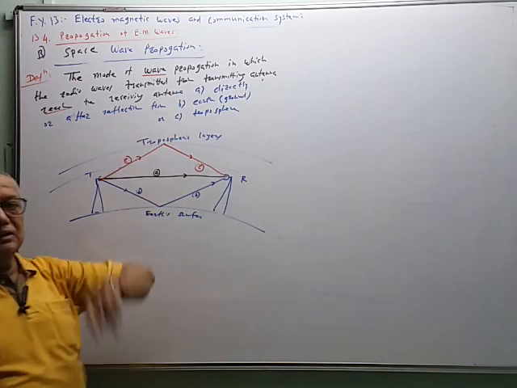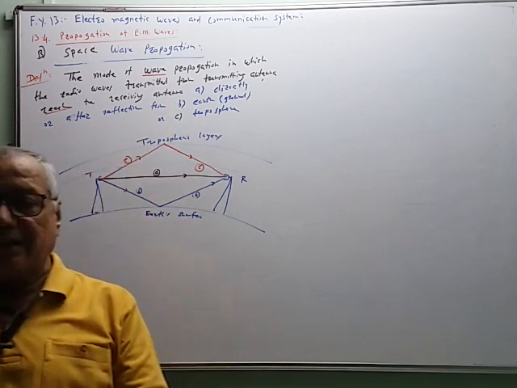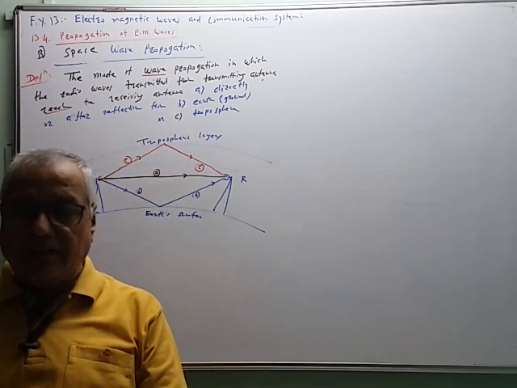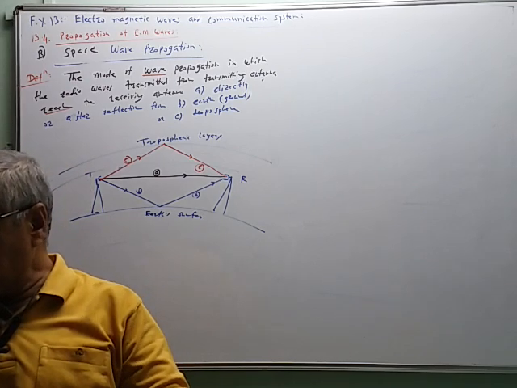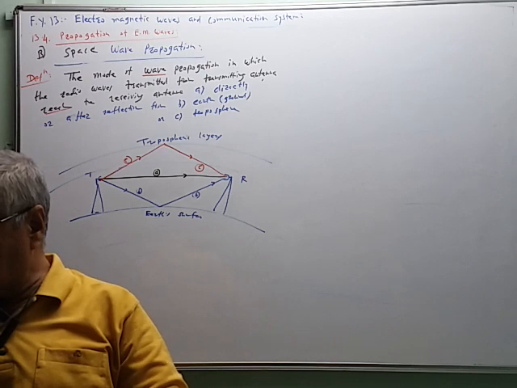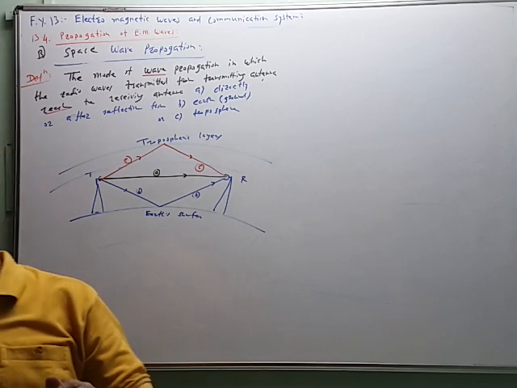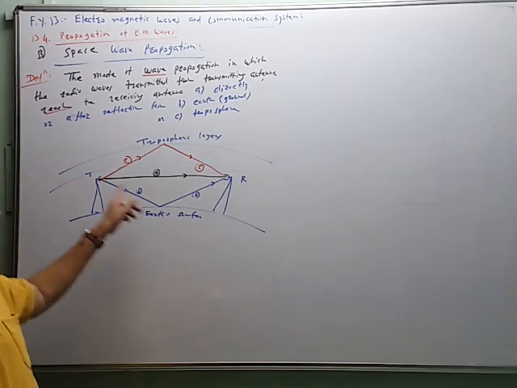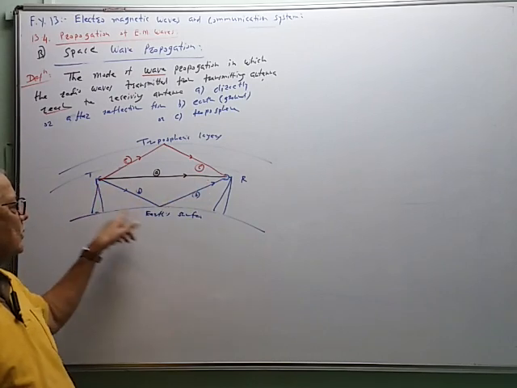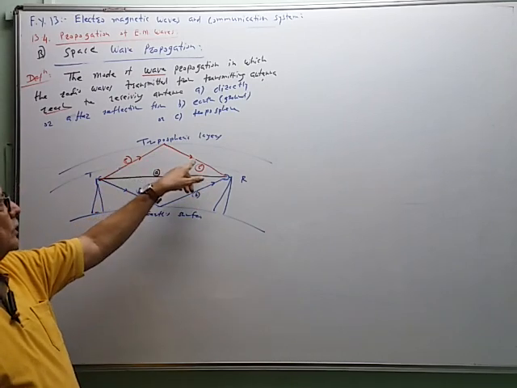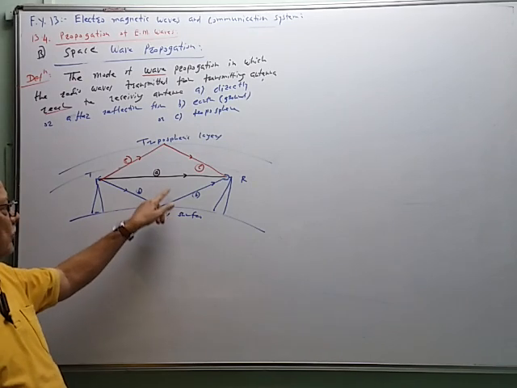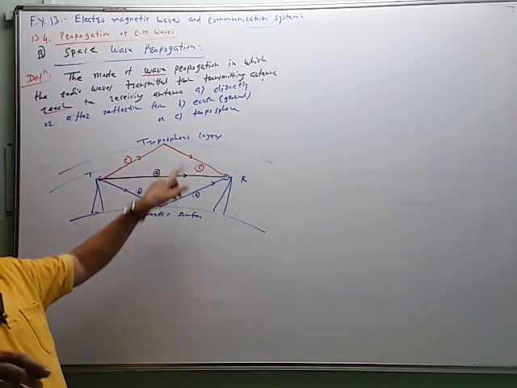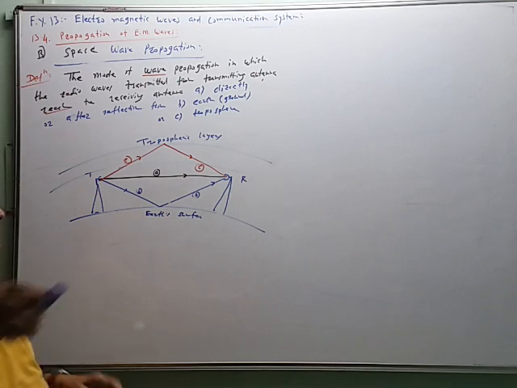A, B, C. So the signal transmitted by the transmitting antenna reaches the receiving antenna in three different ways along three different paths. So these waves are called the direct wave, the ground reflected wave, and the tropospheric reflected wave or tropospheric wave. Their names are given like this.